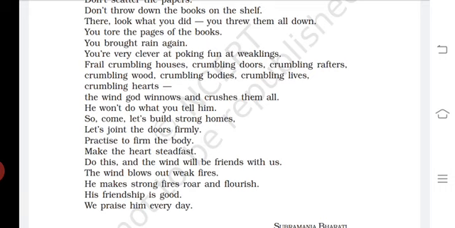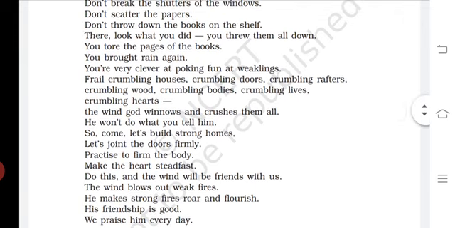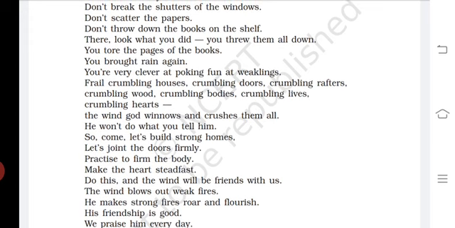If you read these words, you will find out that the sound of W has been repeated. So whenever any consonant sound has been repeated in nearby or closely connected words, this kind of device is called alliteration. So this is an example of alliteration where W has been repeated in words like wind, winnows and won't wait.